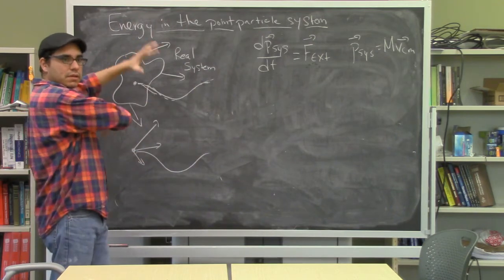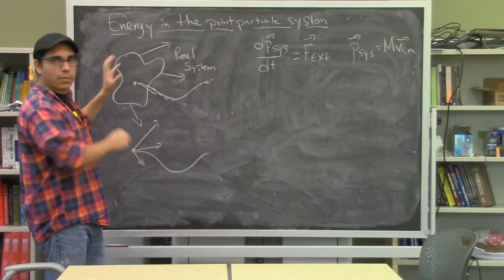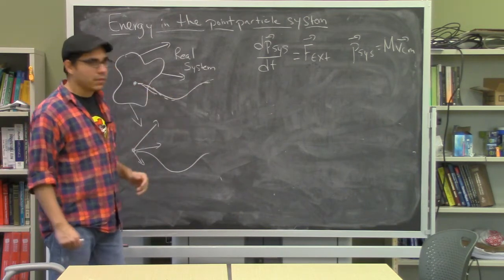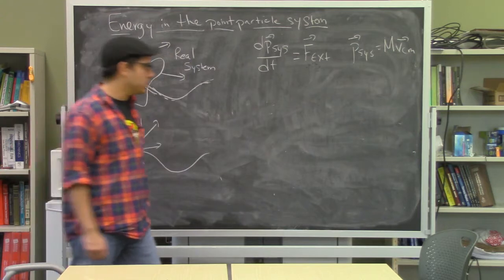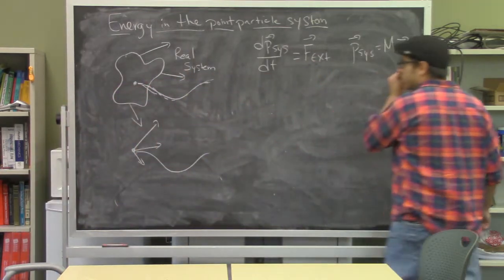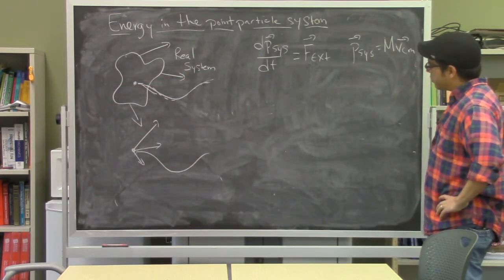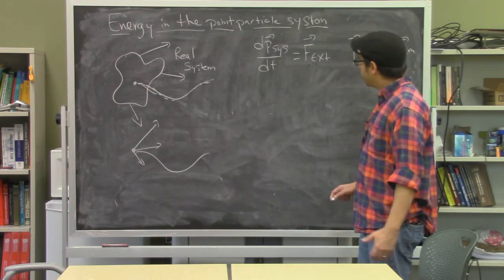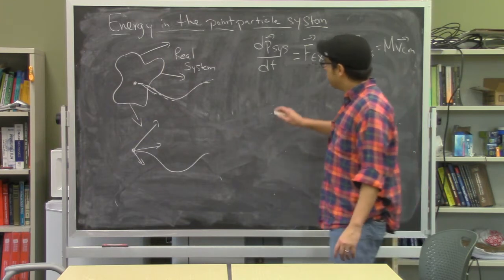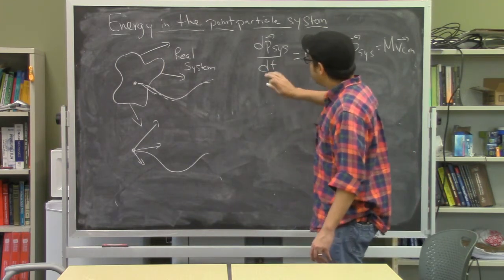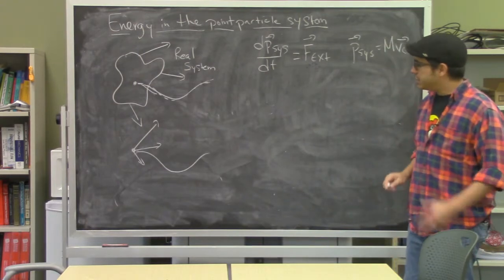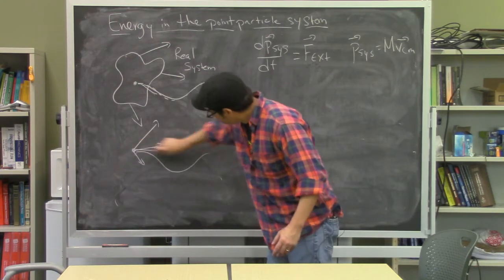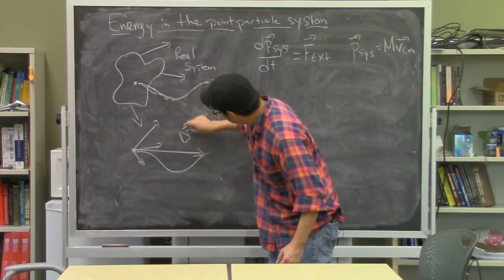Now, we're not going to get all the details. We're not going to get how the individual parts move and how they vibrate and rotate and so forth, but we're able to track how the object overall, how its bulk motion travels. And so one thing that we might be interested in then is trying to understand the energy associated with that kind of motion. And it turns out a way of thinking about that is to take this momentum principle equation and to integrate that equation over the displacement of the center of mass.